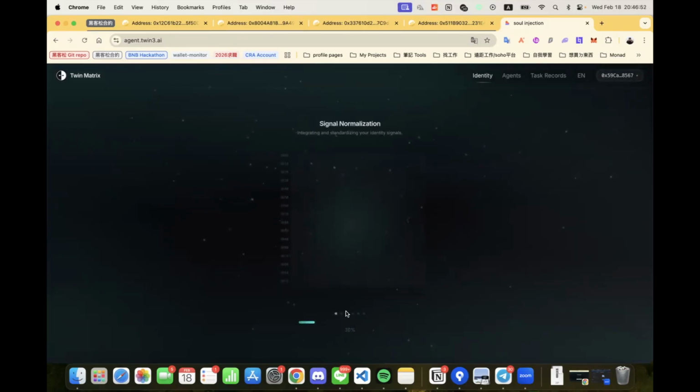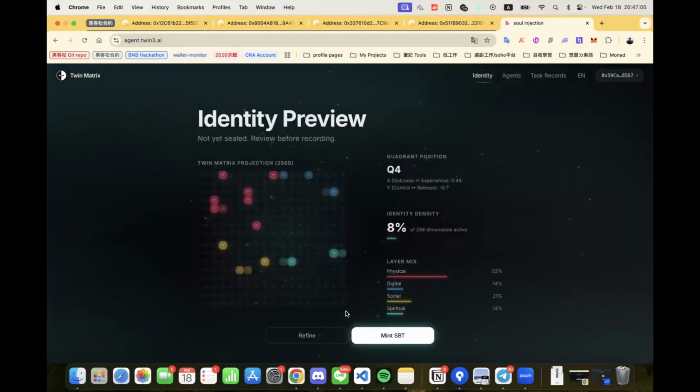These data are not stored as plain text answers. Each selection contributes to the archetype distribution. Those archetypes are combined into a 256-dimensional twin matrix vector. This vector represents your structured preference architecture. After the calculation, we are brought to the Identity Preview page.